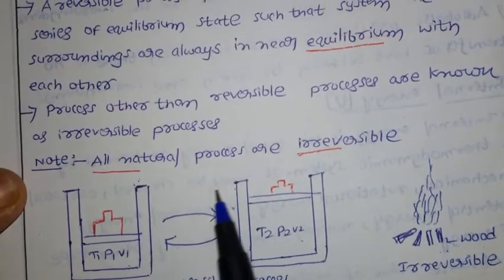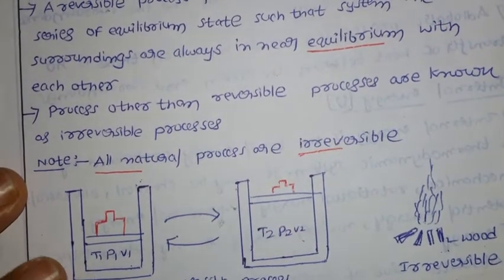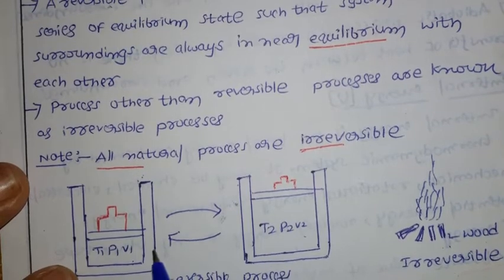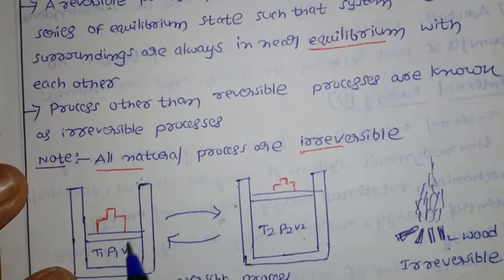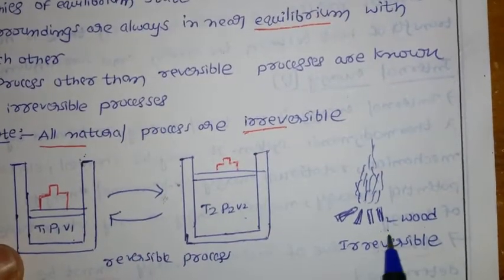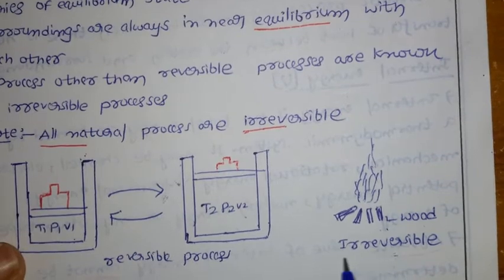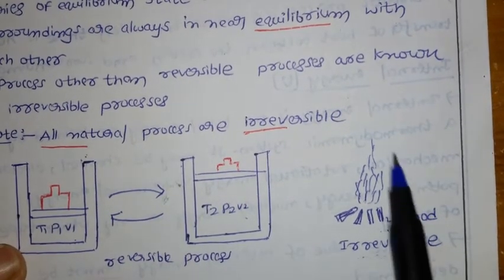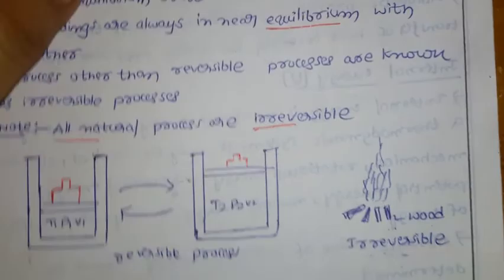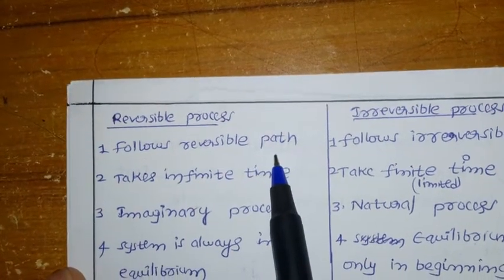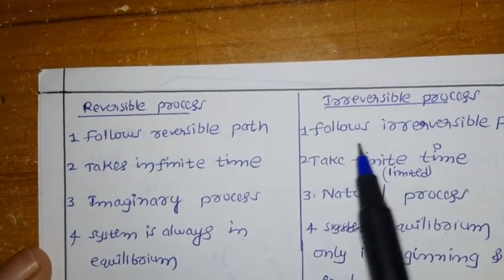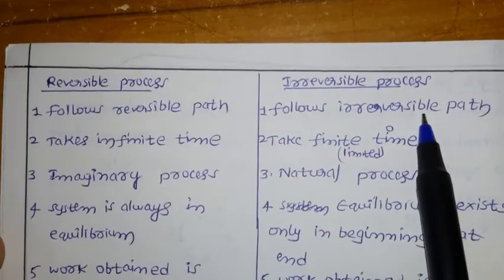So a reversible process you can reverse any time, and in that case you are assuming there is equilibrium. Means this is converted into this, and this is converted back, so there will be equilibrium. But in case of an irreversible process we can't do that. This is an irreversible example. The best example is burning of wood, already we discussed. So just you can come to know what the word exactly means. Next, a reversible process follows a reversible path, means every time we can reverse it. For irreversible, it follows an irreversible path, means we can't reverse.